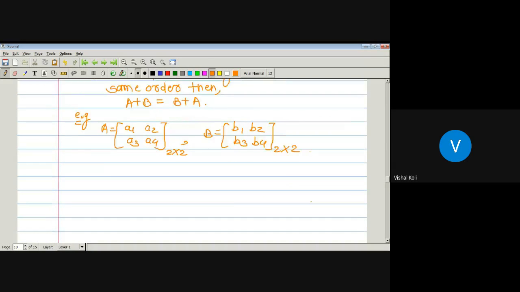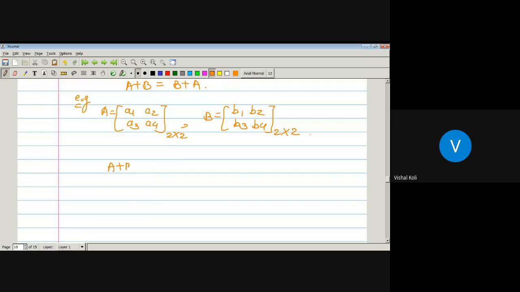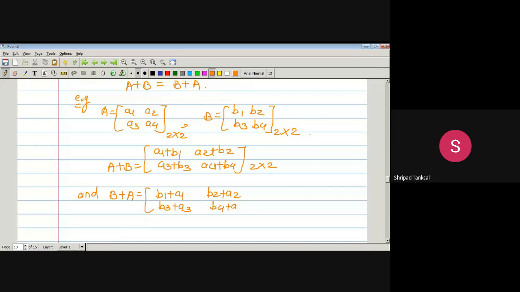Now first we will define A plus B. So A plus B is equal to A1 plus B1, A2 plus B2, A3 plus B3, and A4 plus B4. Now we have to find B plus A, and B plus A is equal to B1 plus A1, B2 plus A2, B3 plus A3, and B4 plus A4.